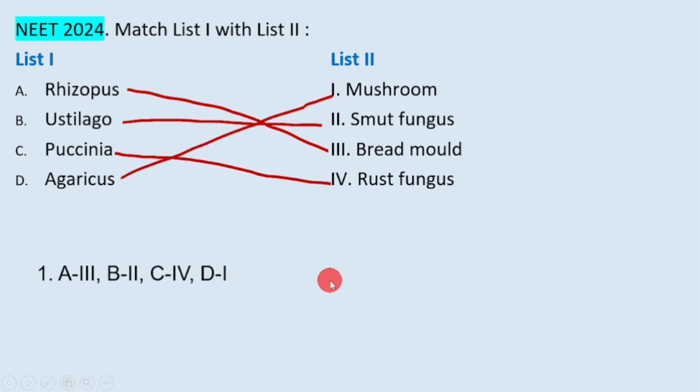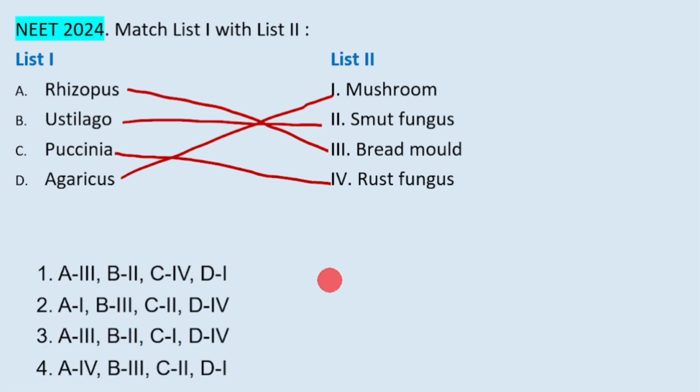So A3 is in 1 and 3. Then B is 2, common here, Ustilago smut fungus. And C is 4, Puccinia rust fungus. So option 1 is the right answer. This was the scientific name and this is the common name, and you need to learn both the names by heart.